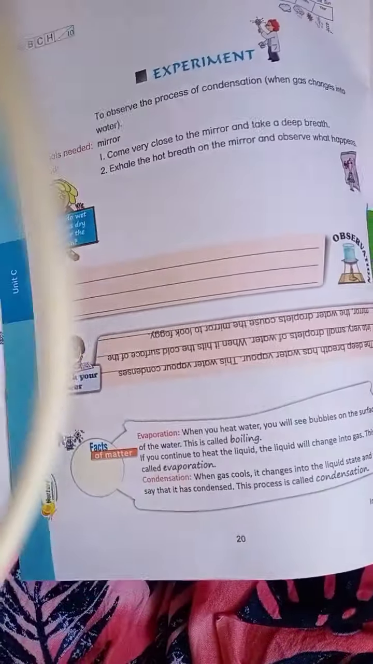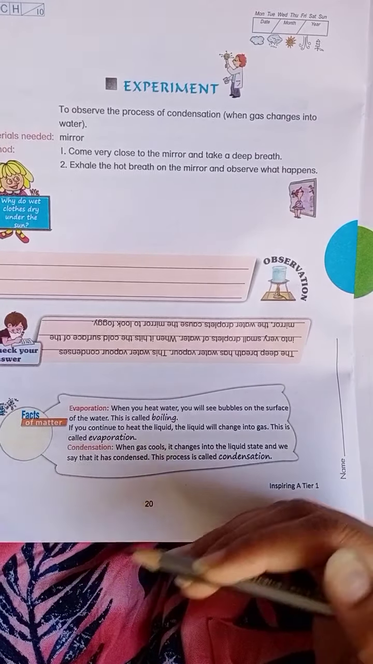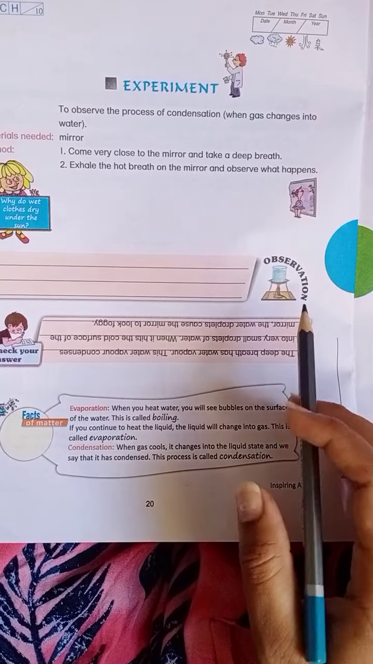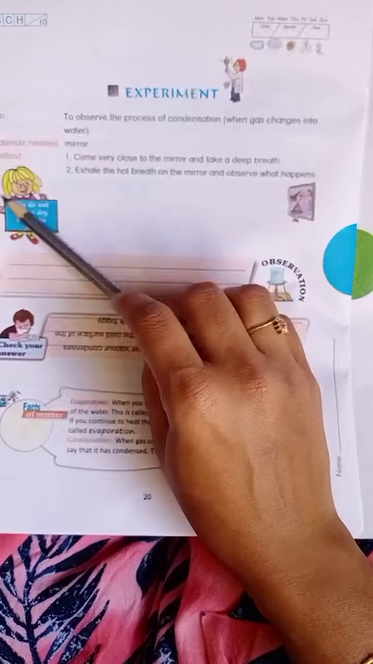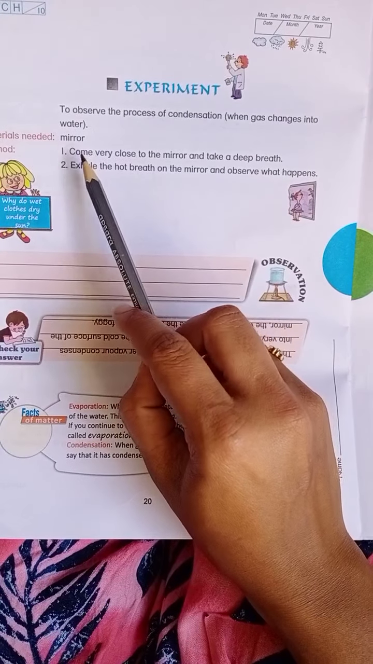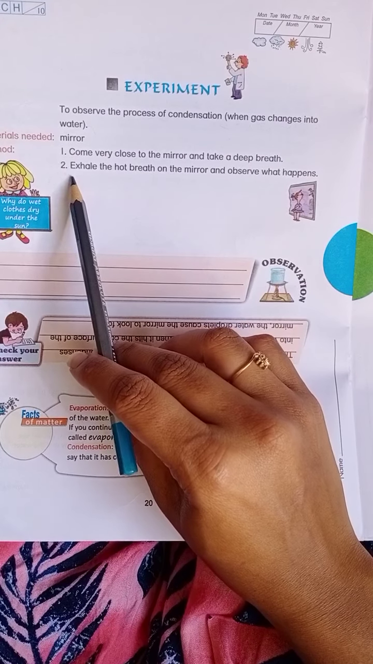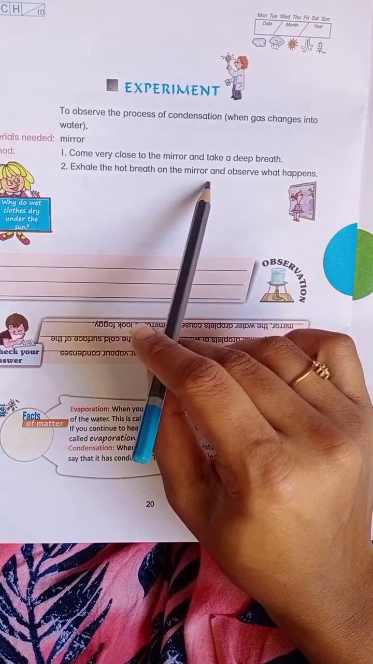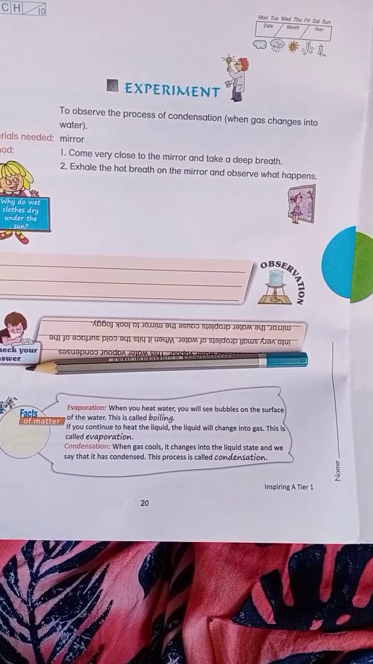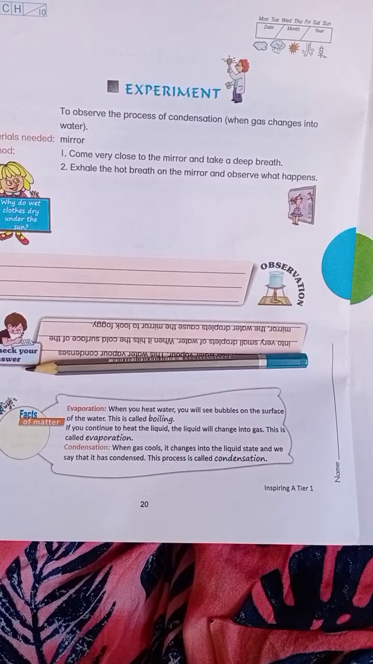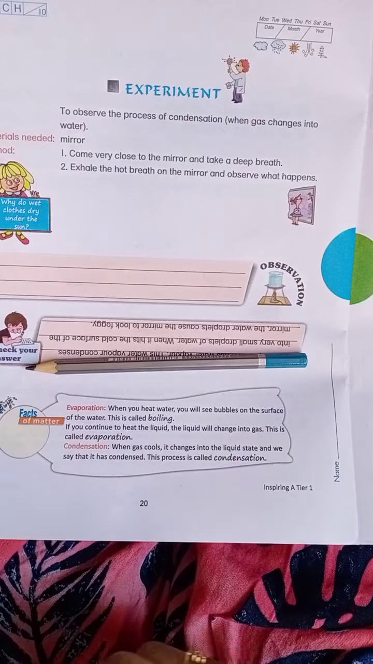Clear? Yes, this is also a small experiment that we can observe very easily. Observe the process of condensation when gas changes into water. Mirror. Come very close to the mirror and take a deep breath. Exhale the hot breath on the mirror. Observe what happens. Yes, go to the mirror, and if you breathe hard, we can see on the glass some air in a blurry form, right?